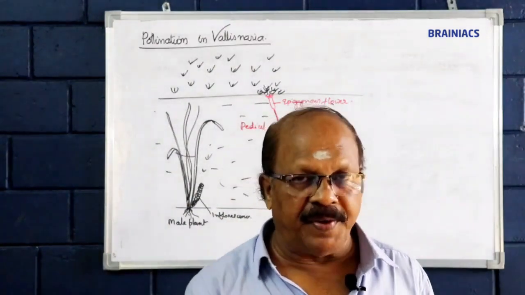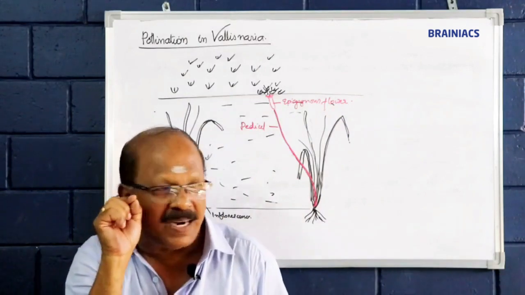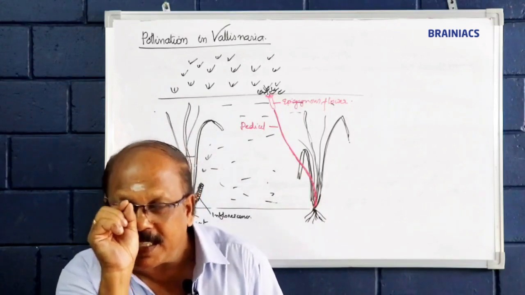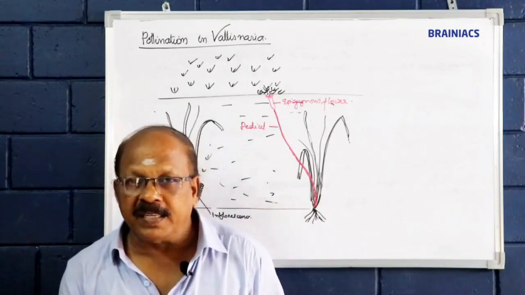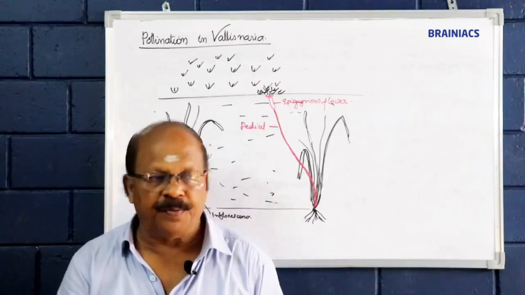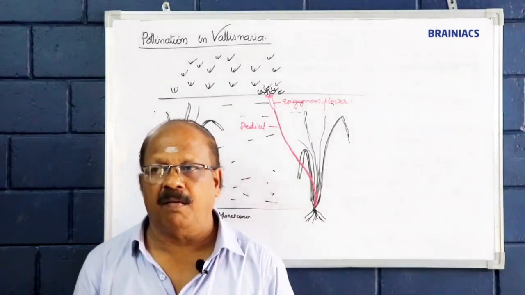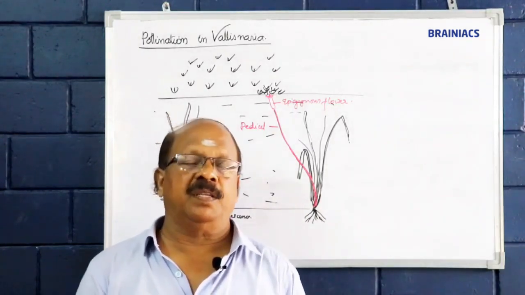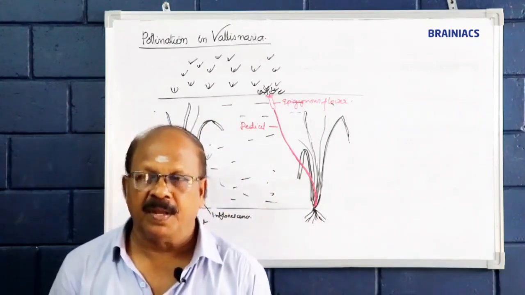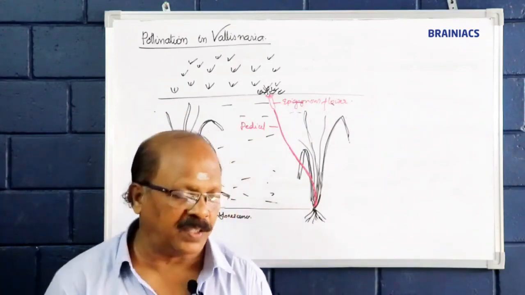A number of male flowers assemble around the female flower, which is partially projecting from the water surface. So here a number of male flowers are encircling or surrounding the female flower. One among them comes in contact with the female flower, and gradually pollination takes place.